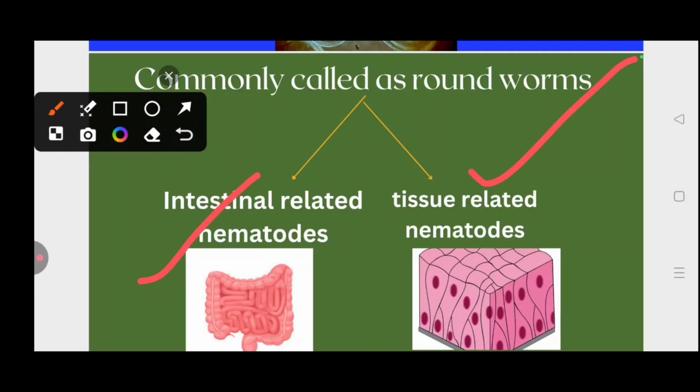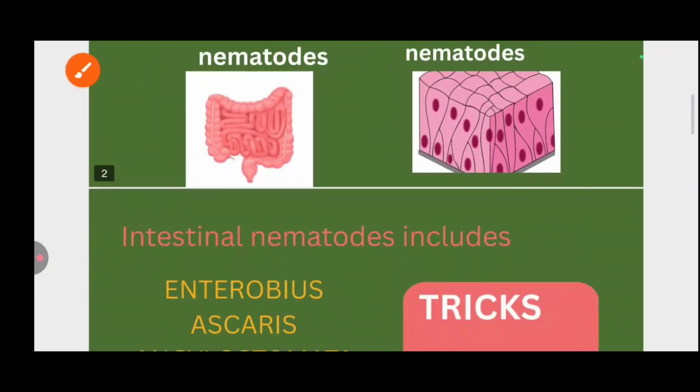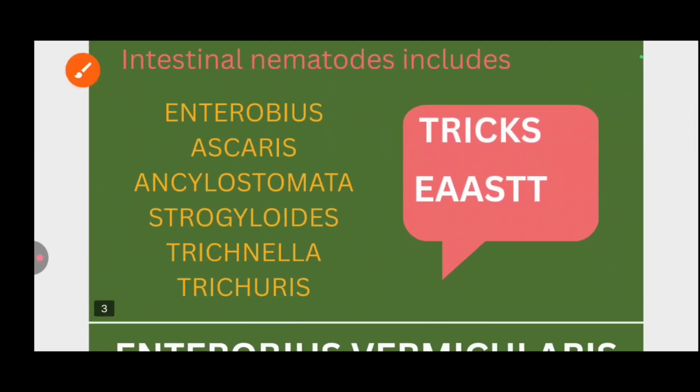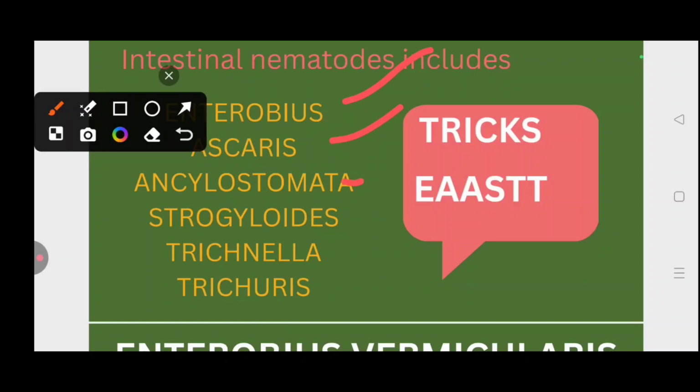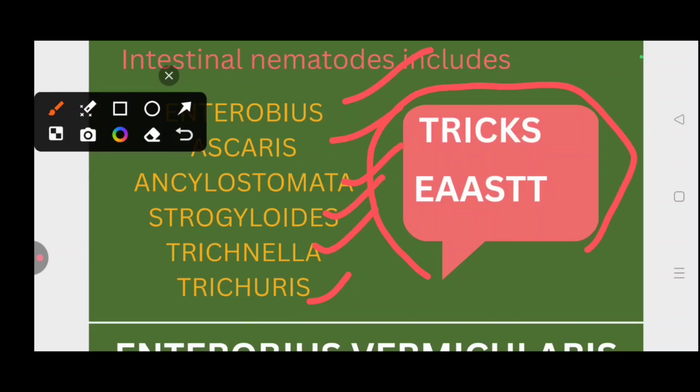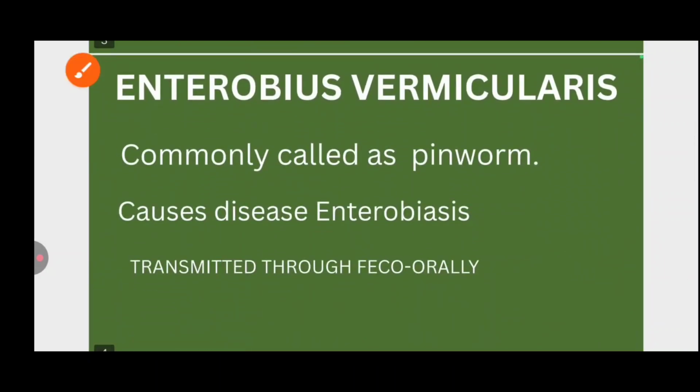If we talk about both types of nematodes, the video will be longer and lengthy. So the intestinal nematodes include the parasites Enterobius, Ascaris, Ancylostoma, Strongyloides, Trichinella and Trichuris. I have made a short trick taking their first letters, and it is called YEAST. So Enterobius, Ascaris, Ancylostoma, Strongyloides, Trichinella, Trichuris. We will talk first about Enterobius vermicularis.